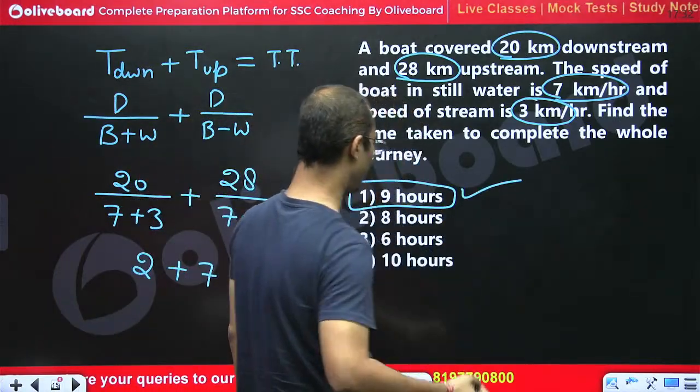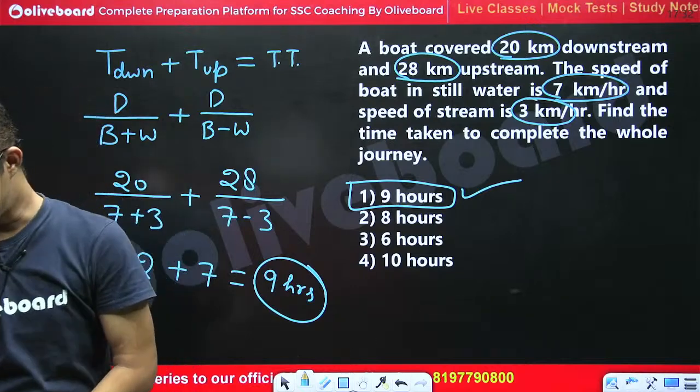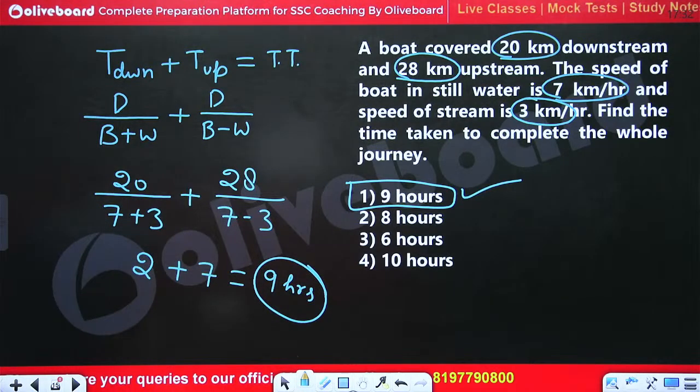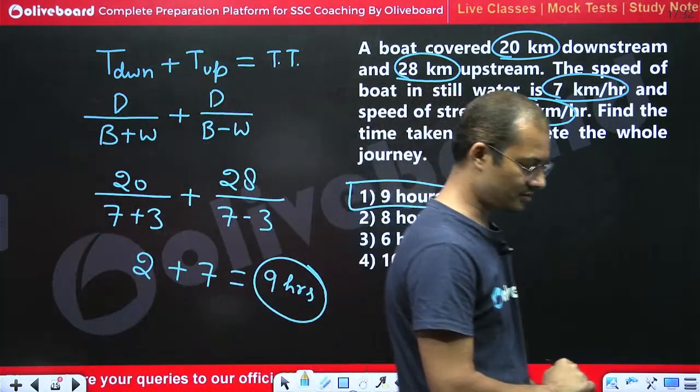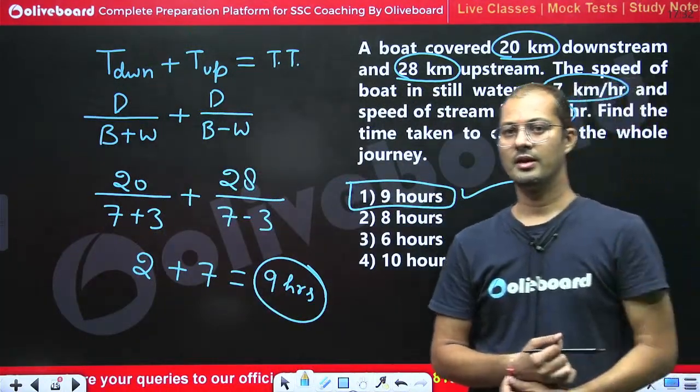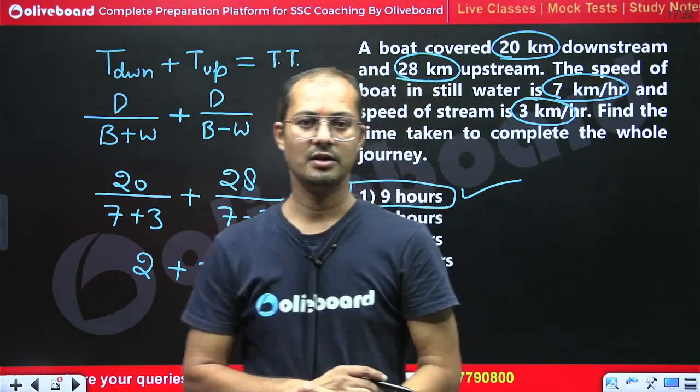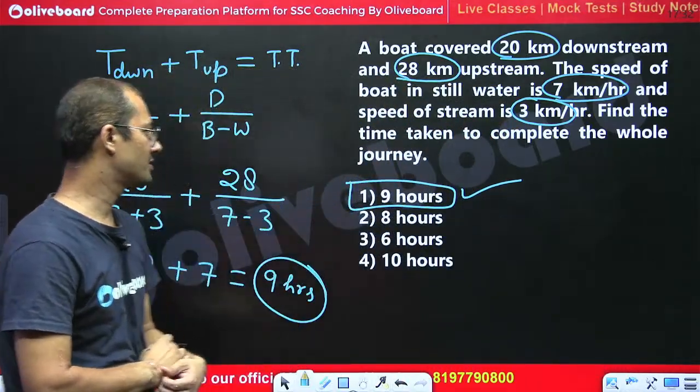So 9 is the right answer. Yes, Harsha, you are right. Very good.